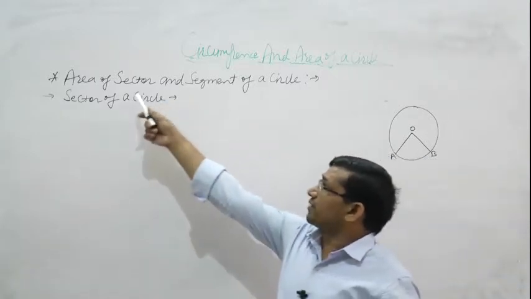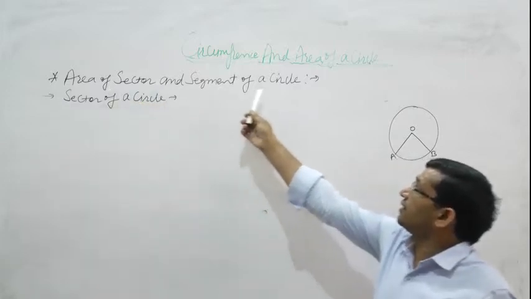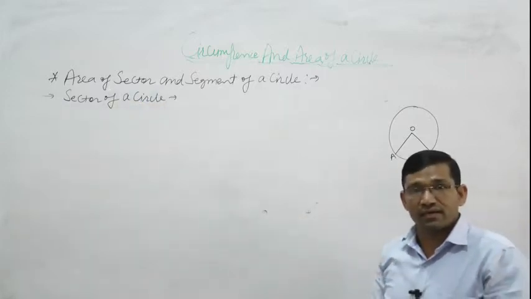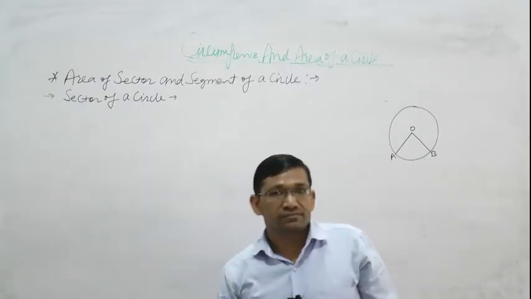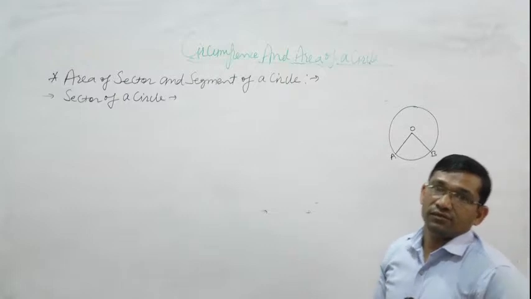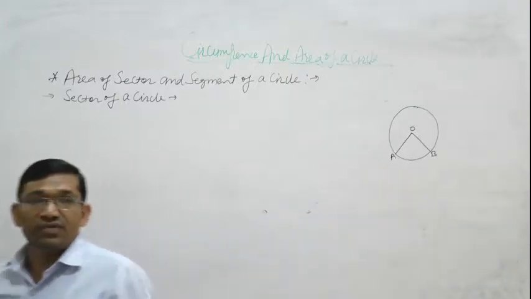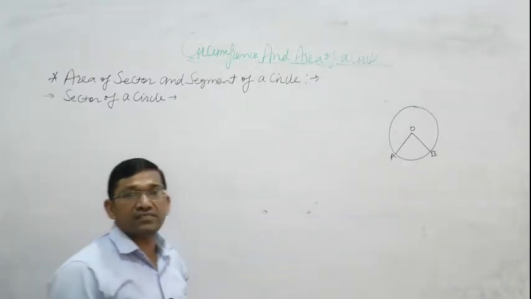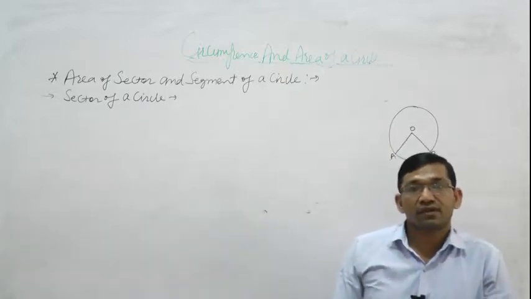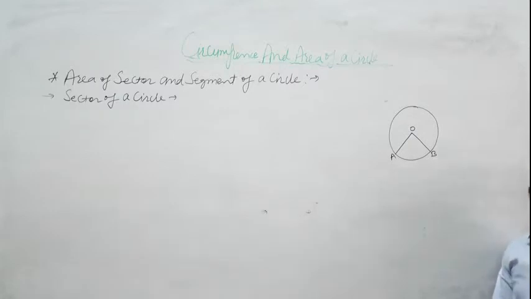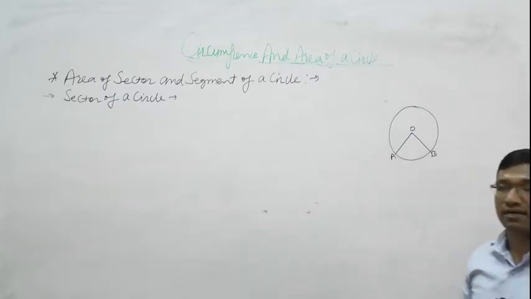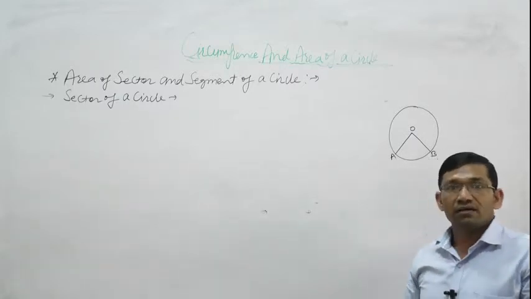This is the new topic, area of sector and segment of a circle. So first we study what is sector of a circle. For this, first we study what is an arc. What is arc? Arc is the part of circumference of circle.